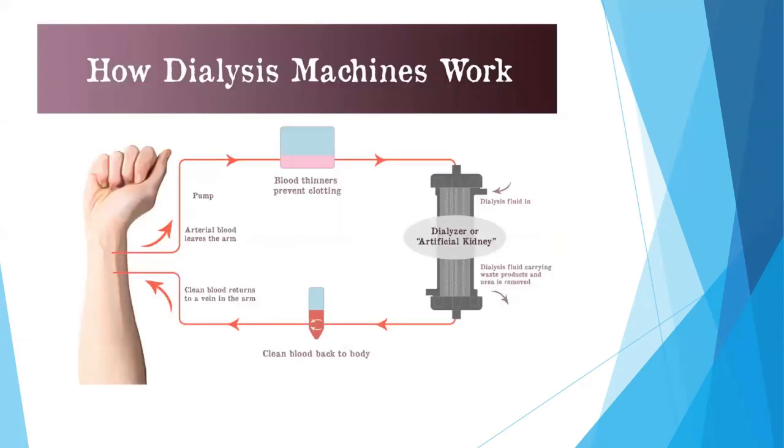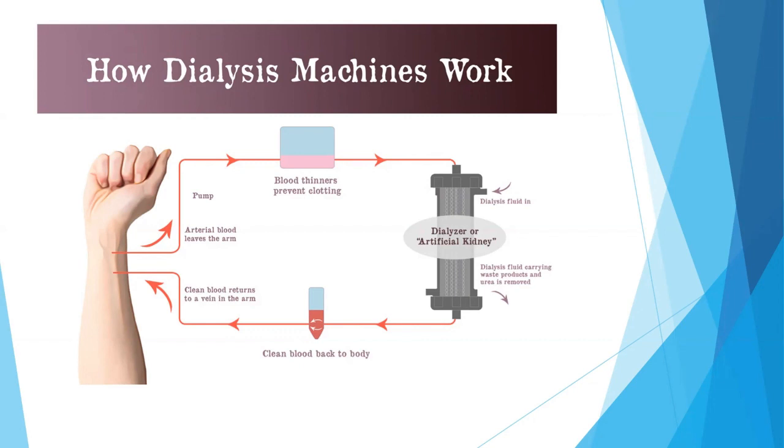So how do dialysis machines actually work? We need to know this. Whenever we create an AV fistula, the arterial blood leaves the arm towards the pump, and then it is mixed with blood thinners to prevent clotting. Towards the pump, the dialysis fluid is there, and the pump is called the dialyzer or artificial kidney.